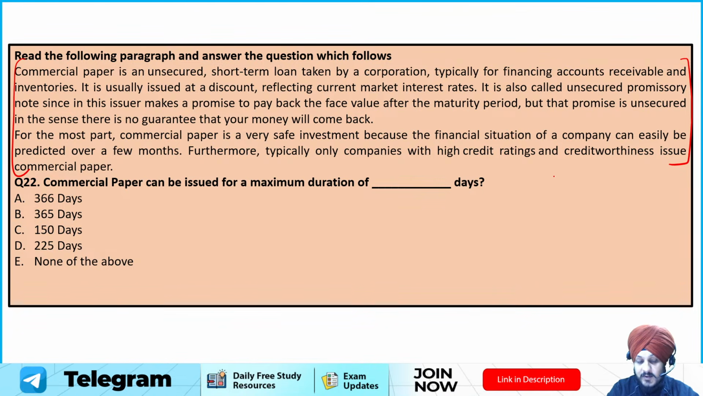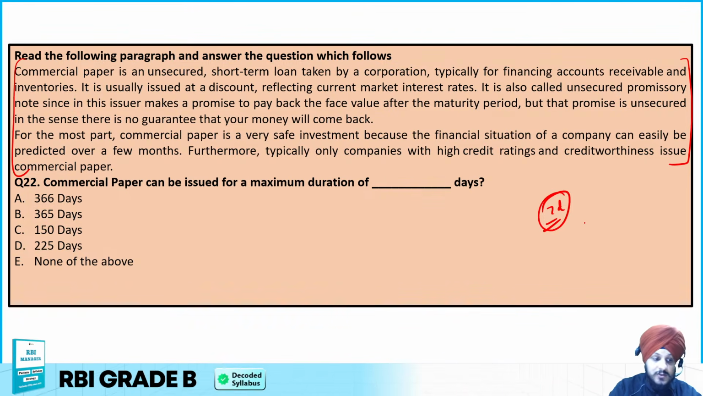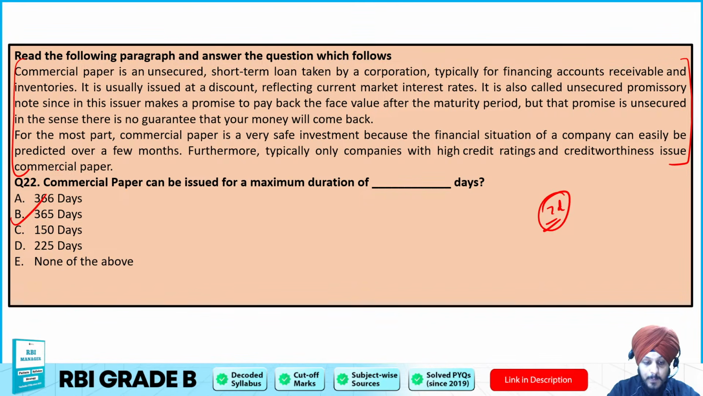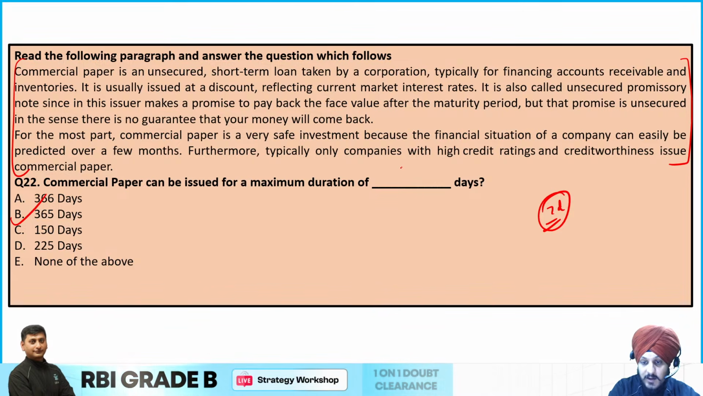We have already seen the minimum, which is 7 days. And what is the maximum? The maximum is 1 year, which is going to be nothing but 365 days, right? So that is why B is going to be the correct answer to this question, because it is of 1 year. 1 year means 365 days.